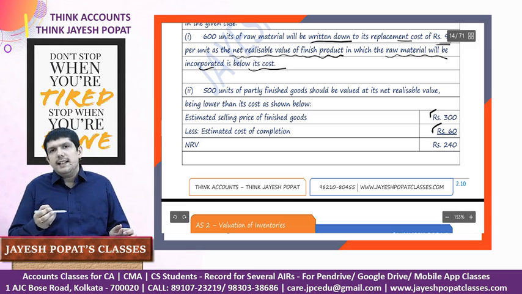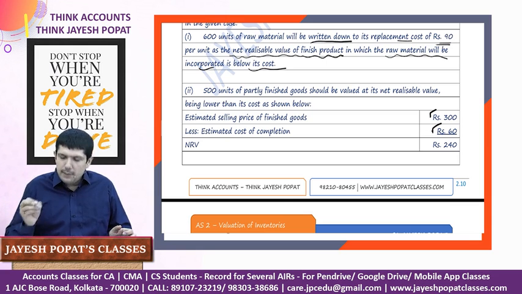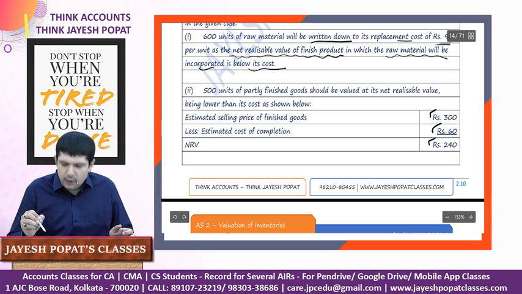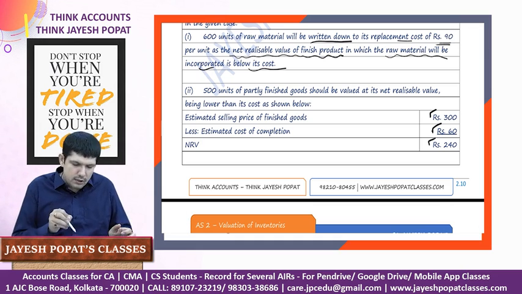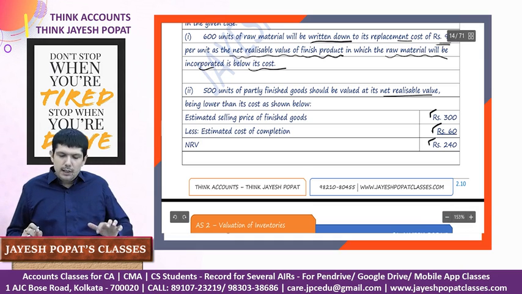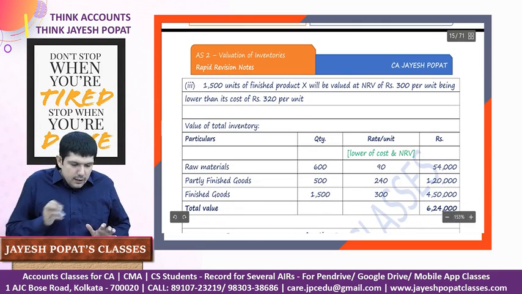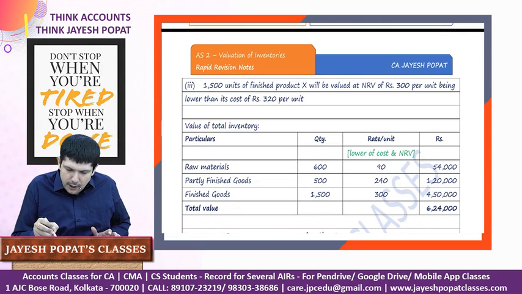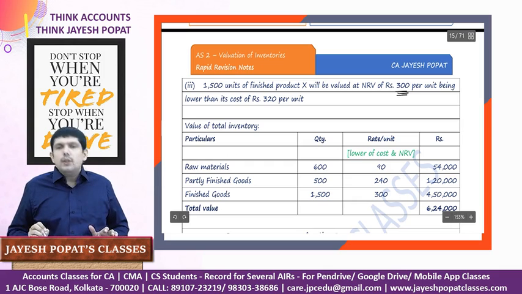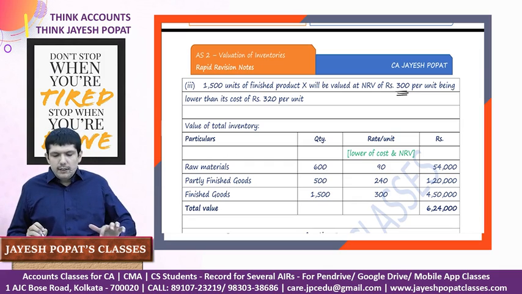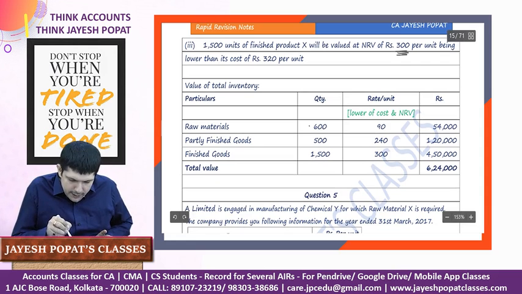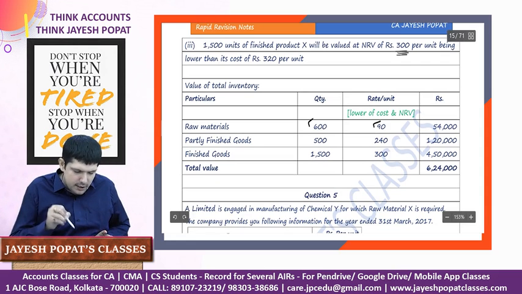We don't have detail of selling expenses, otherwise the selling expenses would have been deducted. So NRV is 240, whereas the cost is 260, so it has to be valued at its net realizable value, which is 240. Then for 1500 units of finished product, obviously 300 is lower than 320, of course it has to be valued at 300. So raw material 600 unit at 90, which is the NRV.